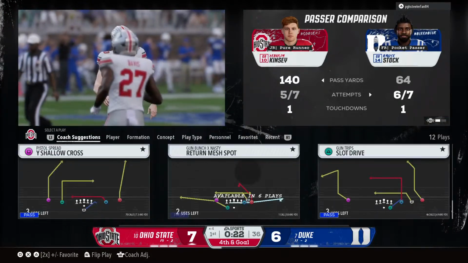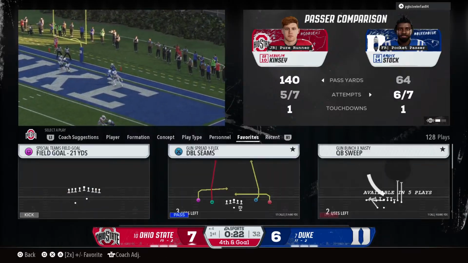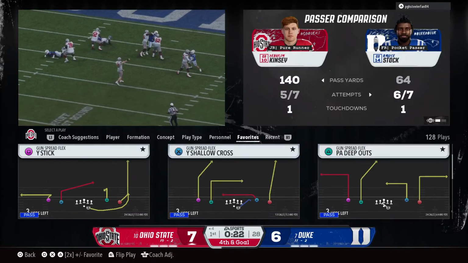But what was the quarterback thinking here? You're inside the 10-yard line. You've got a chance to put points up on the board. You can't just randomly throw the ball into coverage like this.